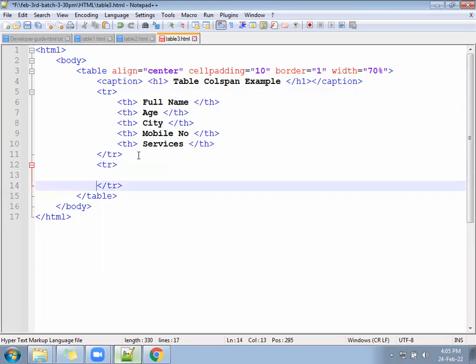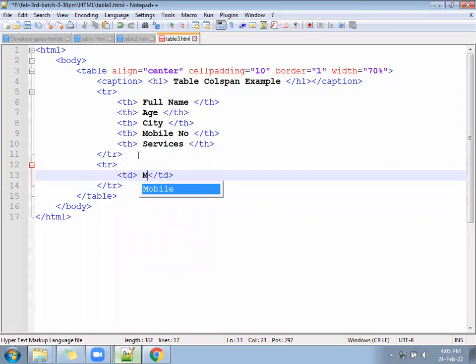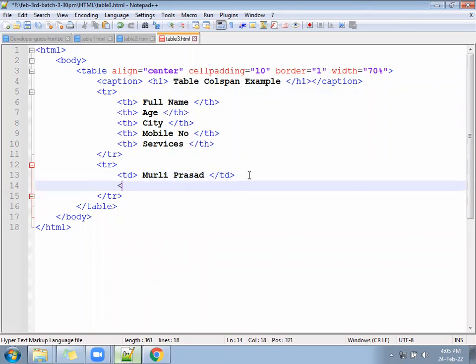First customer with all the details. TD, Murli Prasad. His age is 45 years.